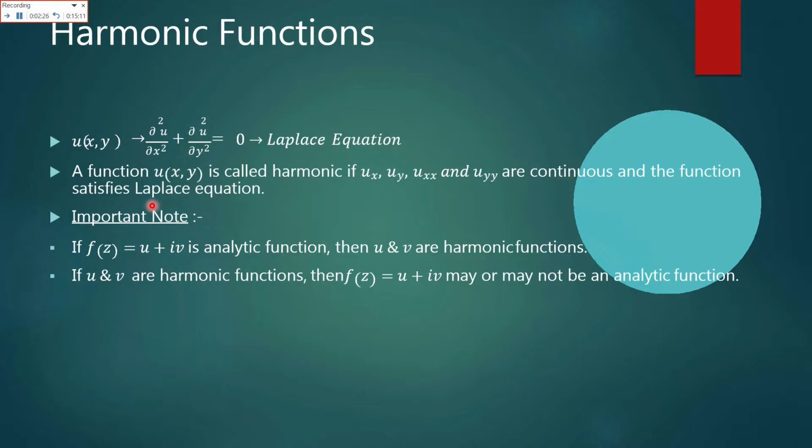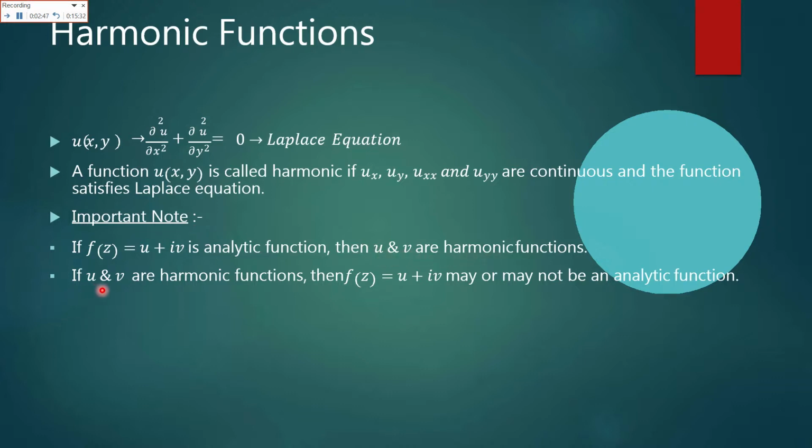Now an important thing is, if f of z equals u plus iota v is an analytic function, then u and v are harmonic functions as well. This is important. If the given function is proved from the Cauchy's equation to be analytic, then its variables u and v are also harmonic functions.